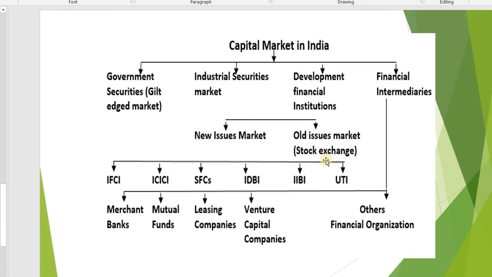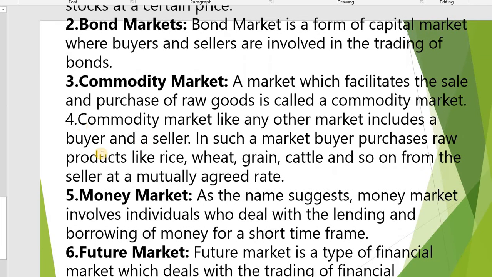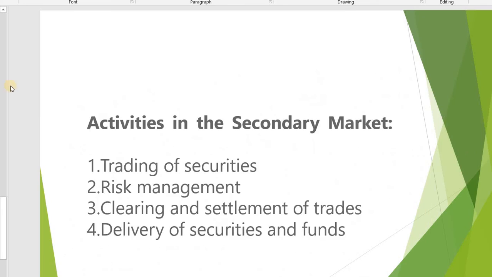For development institutions, IFCI, ICICI, SFCS, IDBI, IIBI, UTI, like that different classifications are there. For financial intermediaries, merchant banks, mutual funds, leasing companies, venture capital companies and other financial organizations are there. These are the capital market classification in India.